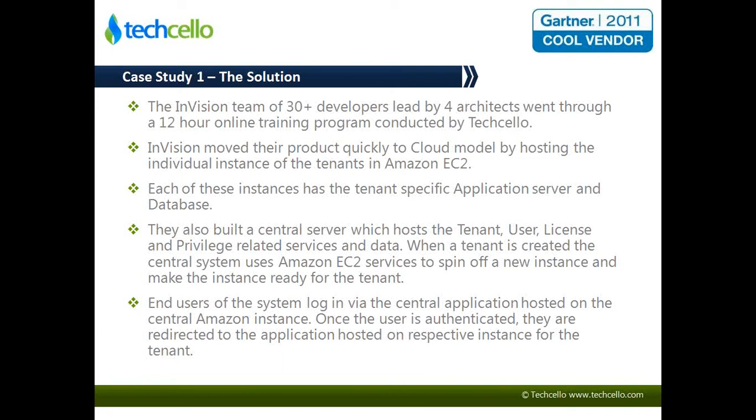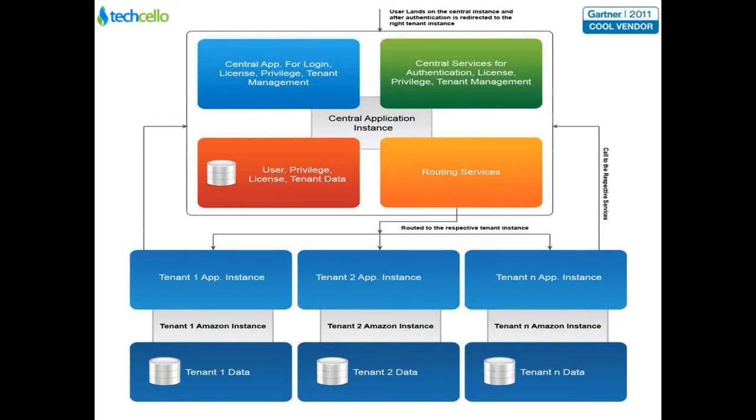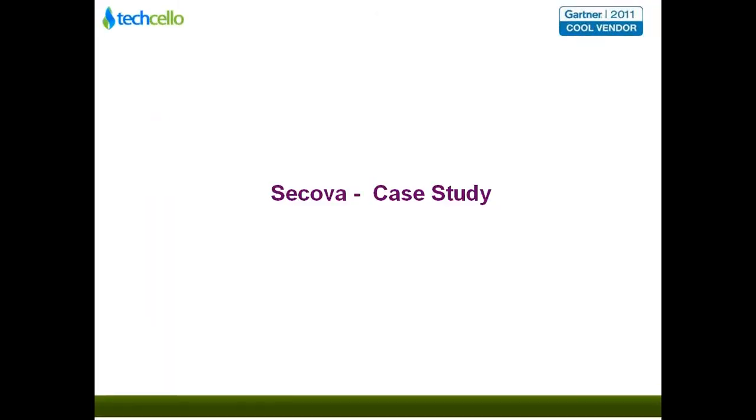So this is the pictorial representation of that. The central application instance had the user privilege, tenant data, and also all the services which can be consumed by these various instances, and the routing services pointing to the appropriate instance. So when the tenant logs in, they get authenticated, and their appropriate settings are passed on to the instance, and that respective instance starts serving that tenant. So that was the first case study.